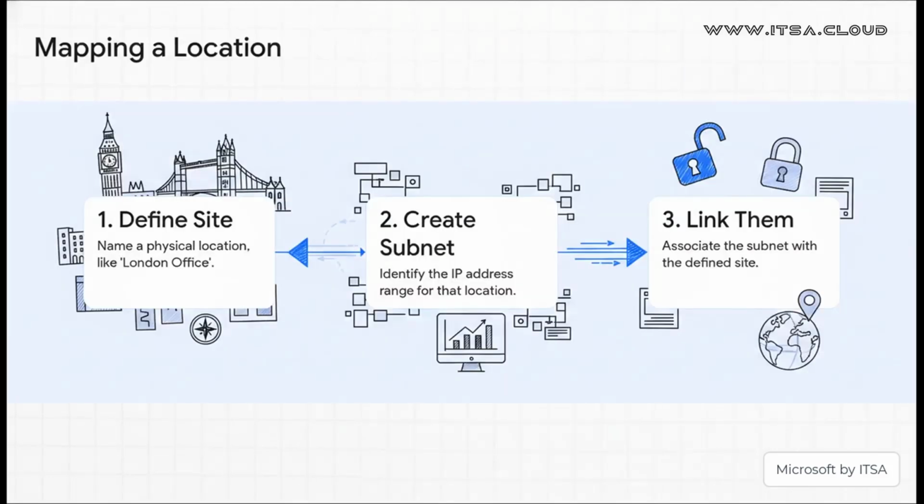Let me show you just how easy it is to put a whole office on this new map. First, you define a site. Let's just call it London Office. Simple enough. Second, you create a subnet object for London's unique IP address range. Third, you link the two together. That's it. You've just given your network a fully functional GPS.